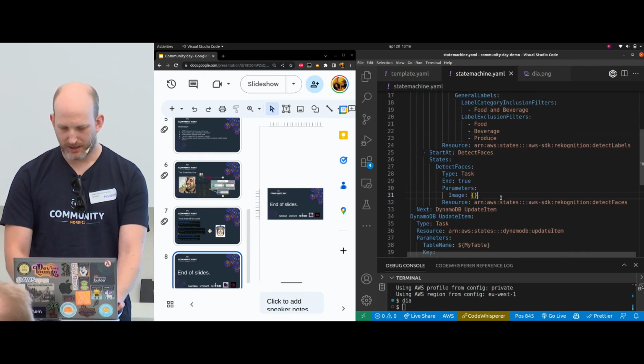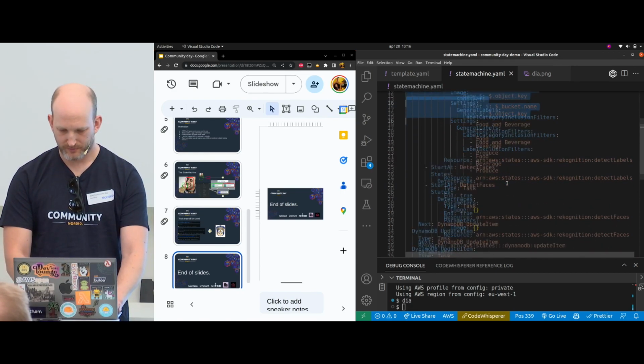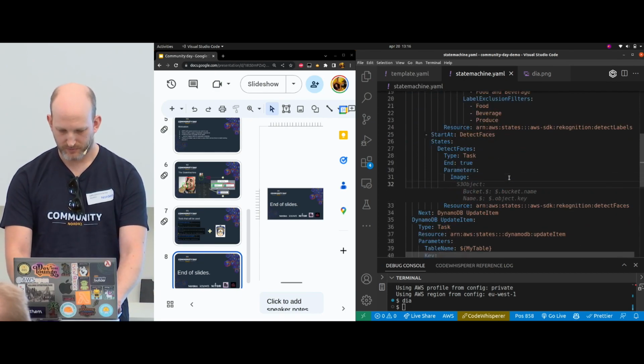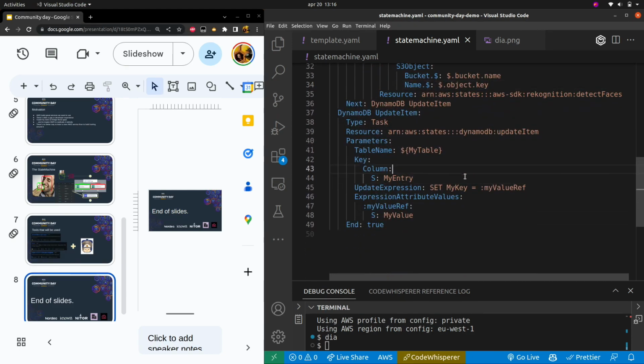Then we go down to faces. That's easier. We just want to include that. And then the DynamoDB update table, I'm going to let GitHub Copilot guess this one for me. And that's like that. And then it's, oops, yeah. That looks almost all right.